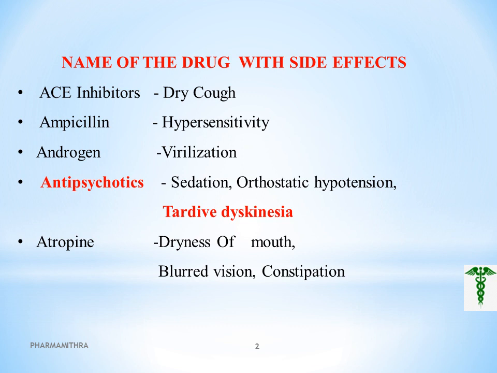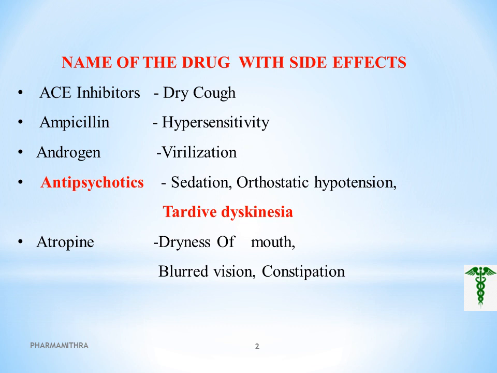The antipsychotic has three main side effects, that is sedation, orthostatic hypotension and tardive dyskinesia. And orthostatic hypotension means what? The lowering of BP when we are standing up from sitting or lying down. And tardive dyskinesia, that is very important and is a question asked in many competitive exams. So please note that. Tardive dyskinesia is a side effect of antipsychotic.